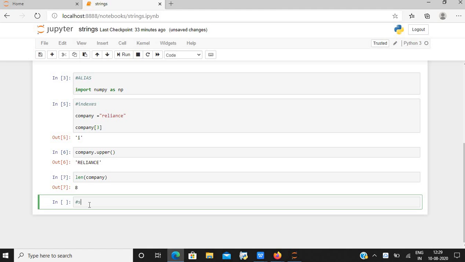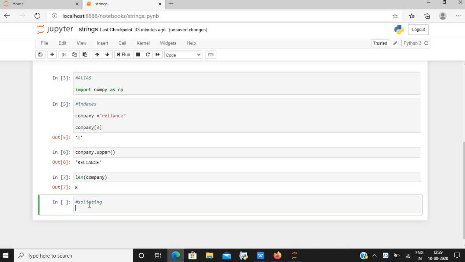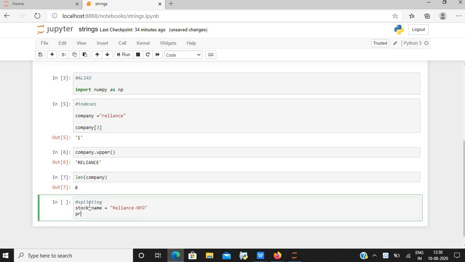Now let us talk about splitting of a string. Splitting means breaking the string into various parts. For example, I have a stock name to be Reliance dash NFO, and I want to print Reliance and NFO separately.